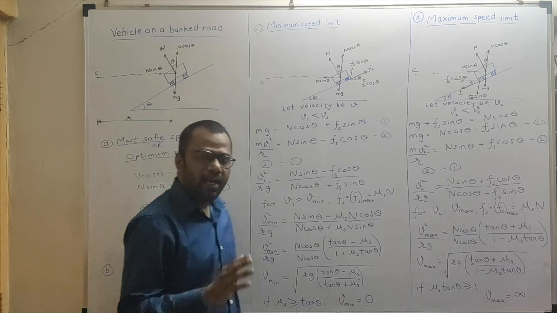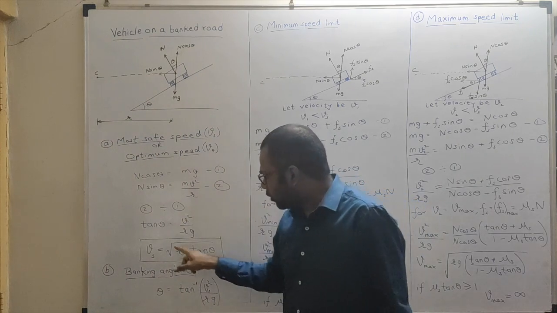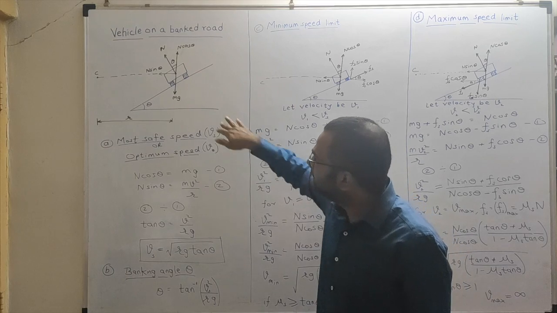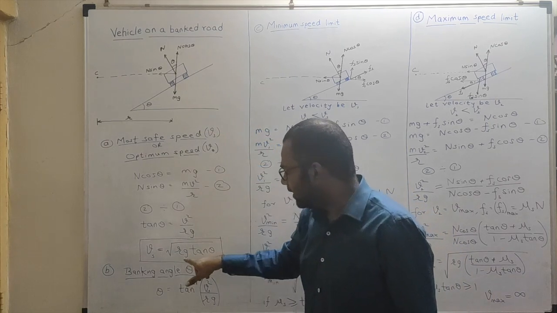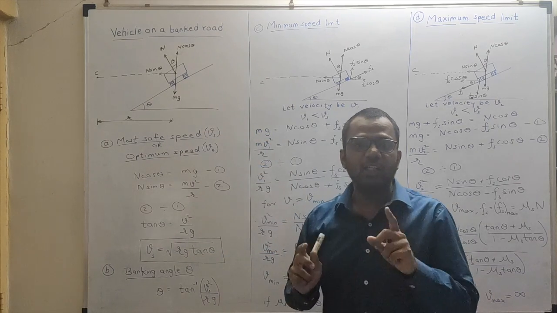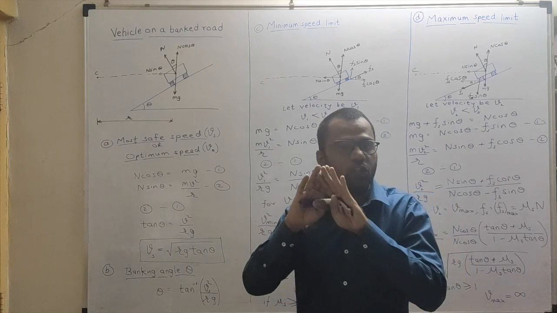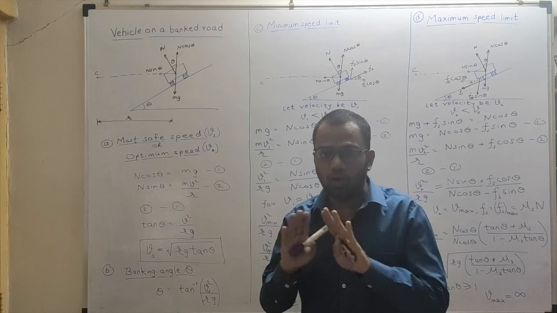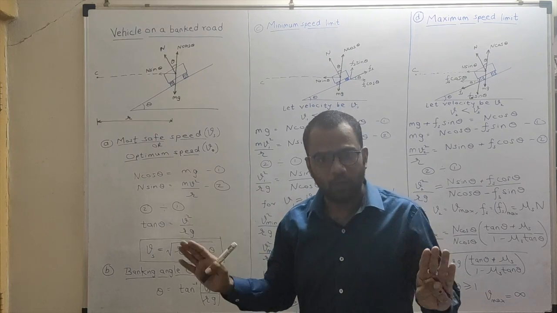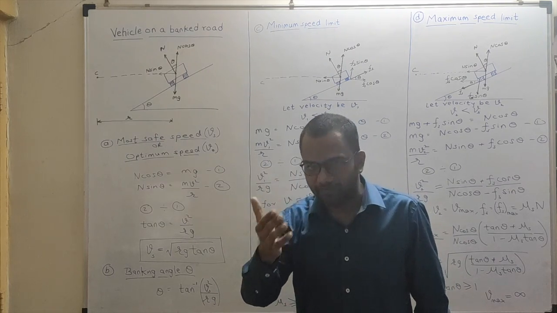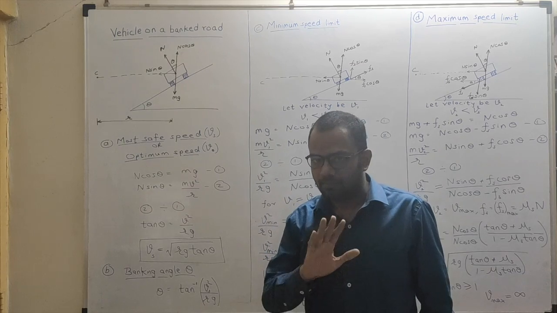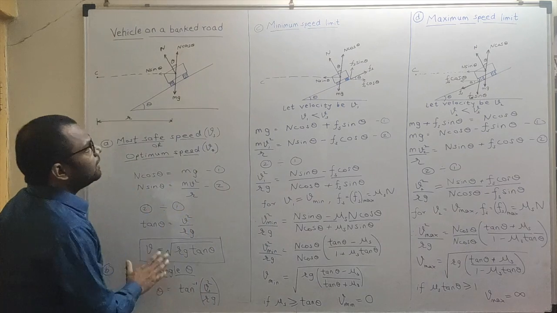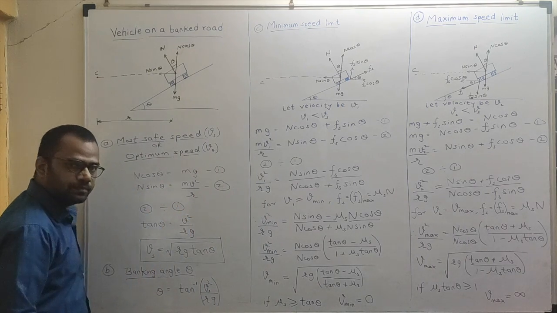Once again, why is it called the safest speed? Because over here, if you are riding or driving the vehicle with this particular speed, then you will not be using the friction force at all. You will not be using the friction force at all, and hence it is called the safest speed.